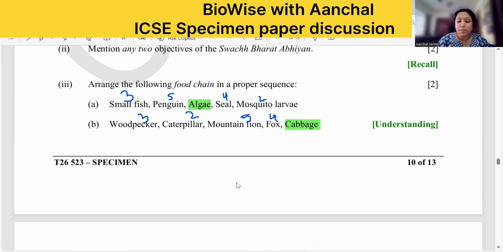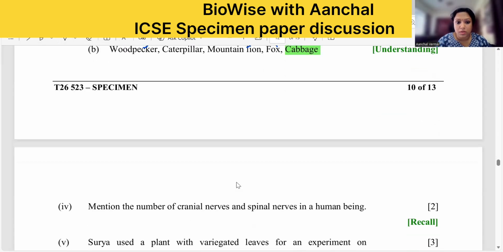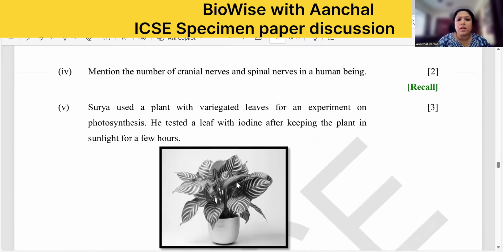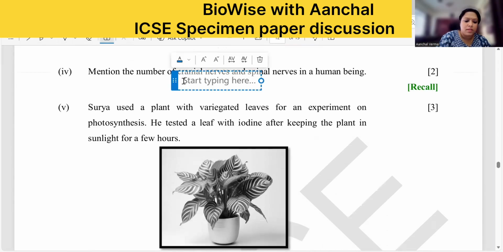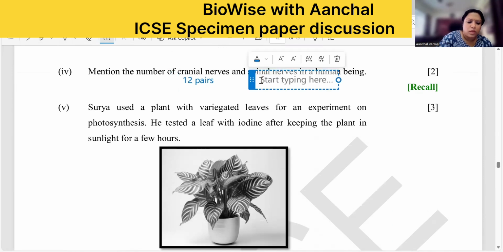Now, food chain and biomagnification are very important for the exams. Mention the number of cranial nerves and the spinal nerves. Cranial nerves are 12 pairs, and spinal nerves are 31 pairs.